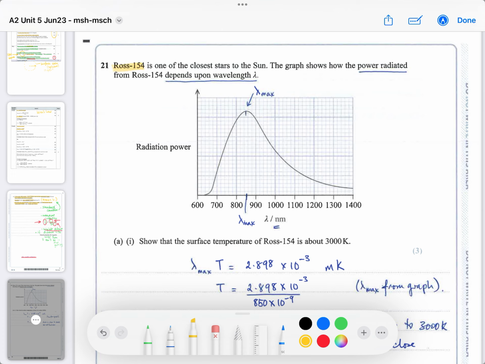So here you've got Ross 154, which is a star, one of the closest stars to our sun. It says, never heard of it. The graph shows the power radiated, basically the spectrum of Ross 154, and how it depends on the wavelength. These graphs are common. You put the wavelength on the x-axis, they've done it in nanometers, and you see where the peak wavelength is. The maximum is here. And this allows us to work out the temperature of the star.